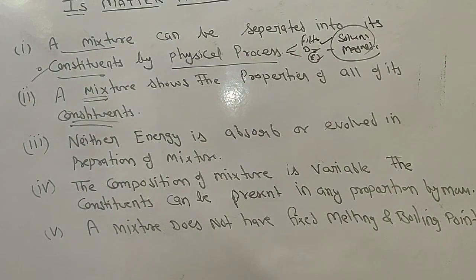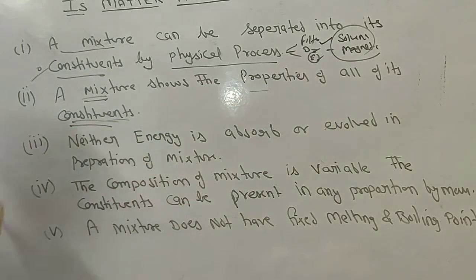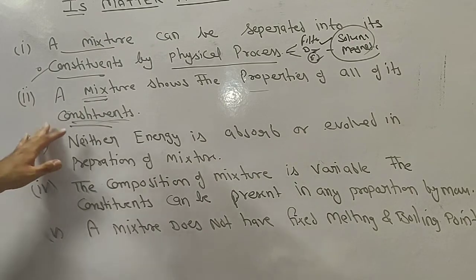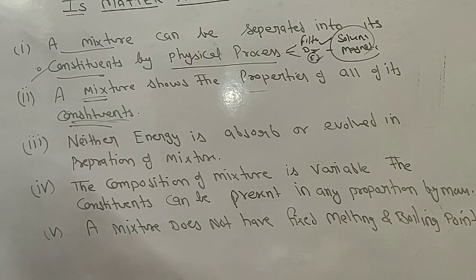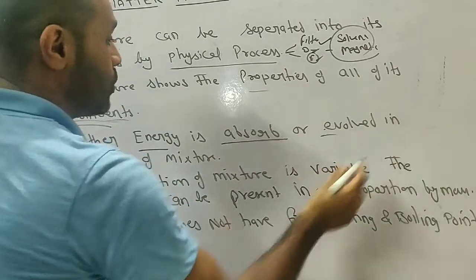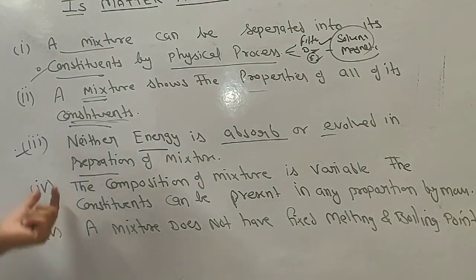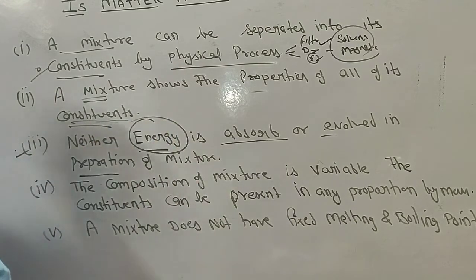So this is the first property, and the second property is a mixture shows the properties of all of its constituents. So as we know that it is a physical phenomena, so in the mixture, whatever the constituents are there, it shows all the properties of the constituents after the mixing. Fine. So third one is neither energy is absorbed nor evolved. The same case, it is a physical phenomena. So due to this reason, there is no change in energy of the mixture.